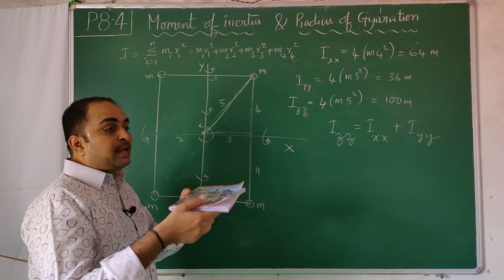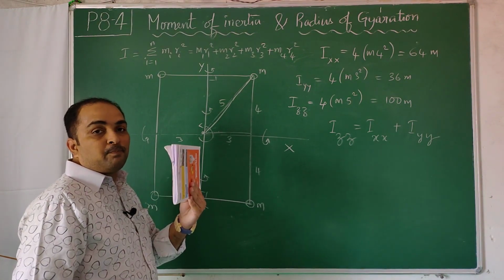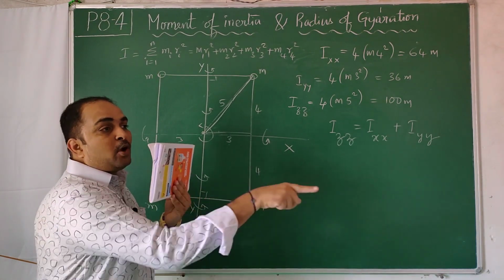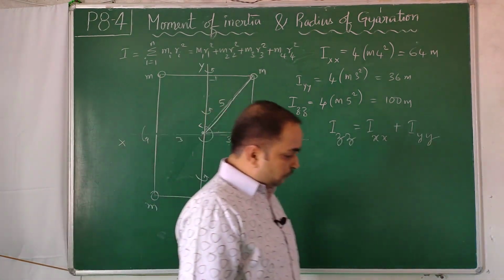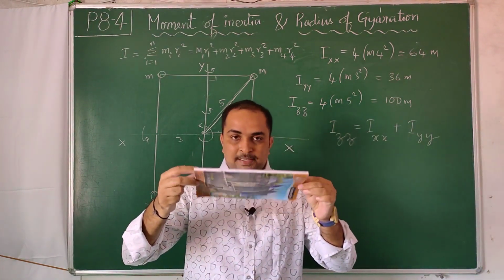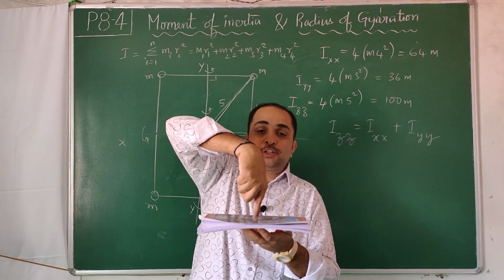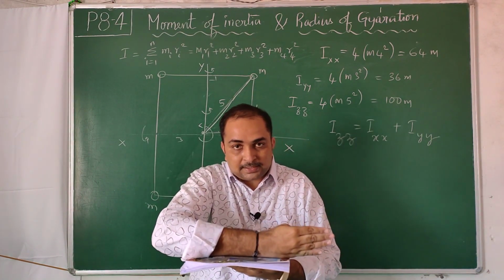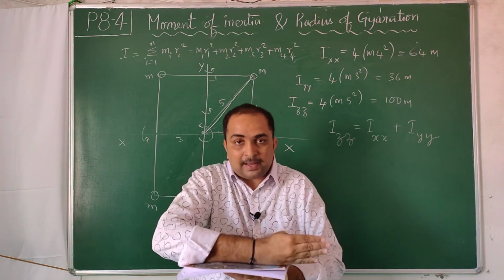If a book is kept in this plane, the yz plane, Iyy plus Izz will give you Ixx. That means the moment of inertia of a plane body about an axis perpendicular to its plane is equal to the sum of the moments of inertia about two perpendicular axes lying on the same plane. Lying means sleeping on the plane.